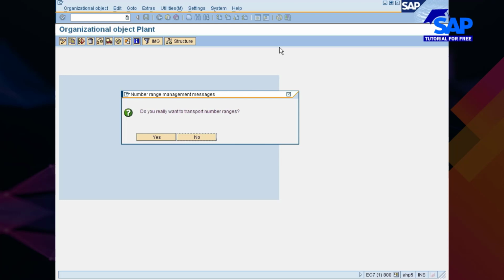Therefore, I assume my 77P will be absolutely fine. Just give me 3 minutes. Let me complete this activity and then I want to show you what tables will get updated when you create a plant, so that you will understand it easily.